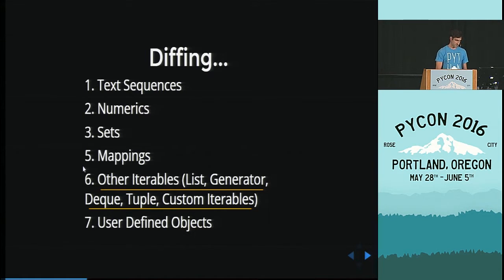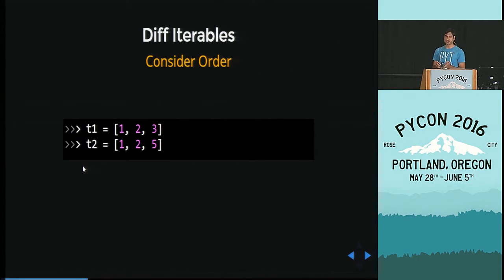Next, we have iterables. Iterables in Python are like list, generators, deque, tuple. The simplest case is when we don't care. We just keep them in the same order that they are. We just go one by one, say, okay, item index 0, is it changed? No. Item index 1, is it changed? No. And here's a very simple example.